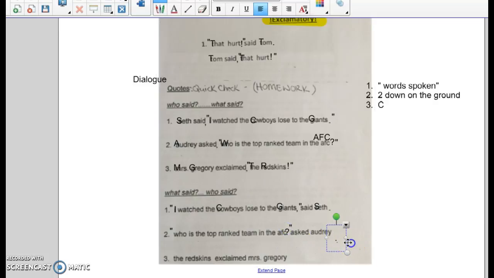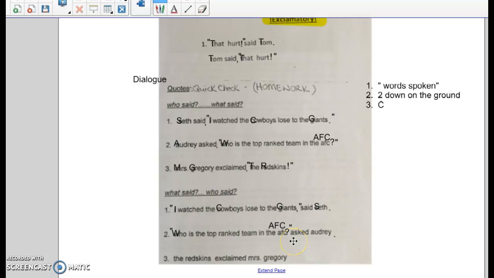Asked Audrey. So basically the full thing is a statement telling us what she asked. And then capitalization. Who should be capitalized because it's the beginning of the entire sentence and the beginning of her spoken sentence. AFC should be capitalized because that's the name of the conference.